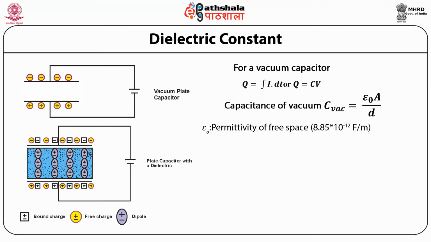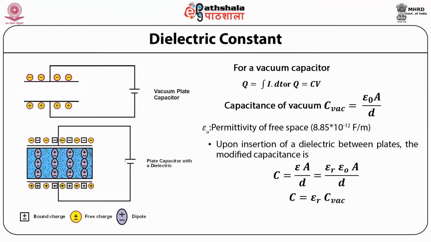If one inserts a dielectric between the plates, then the capacitance gets modified as C is equal to epsilon A by D. Here epsilon is equal to epsilon R times epsilon naught, where epsilon R is the dielectric permittivity, or more commonly the relative dielectric constant, with a value greater than 1. So C is equal to epsilon R epsilon naught A by D, or C is equal to epsilon R times C vacuum.